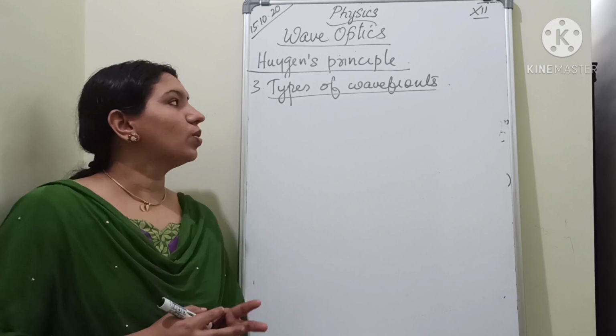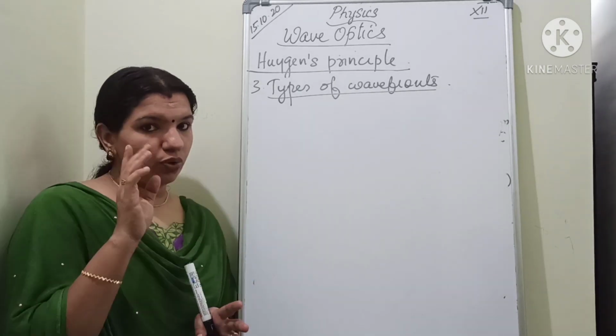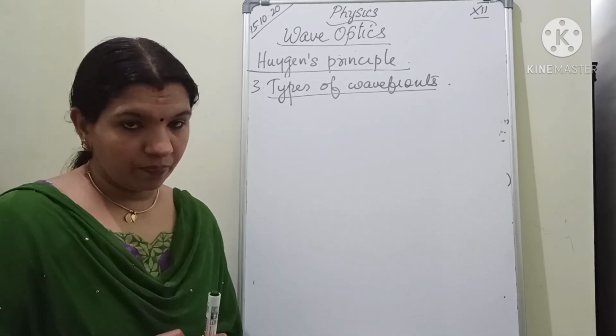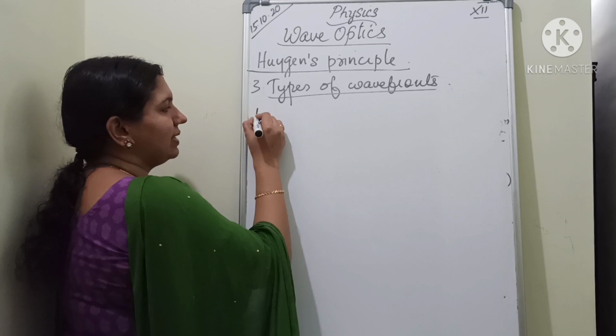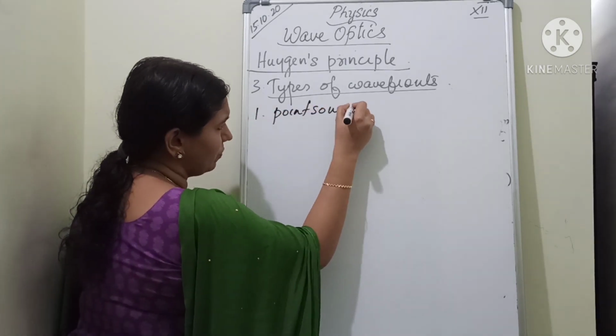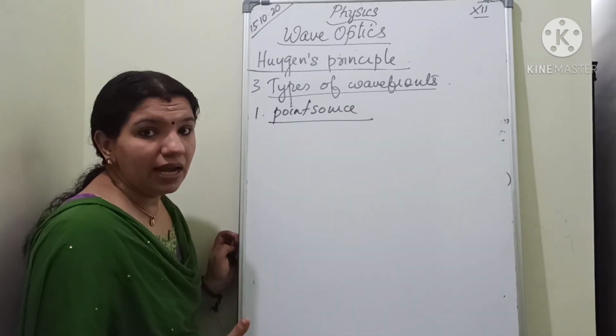Okay, so next is types of wavefront. So already you know the first one, that is if the source is a point source. If the source of light is a point source, what is the shape of the wavefront? We just studied. What is the shape? It is a spherical wavefront.